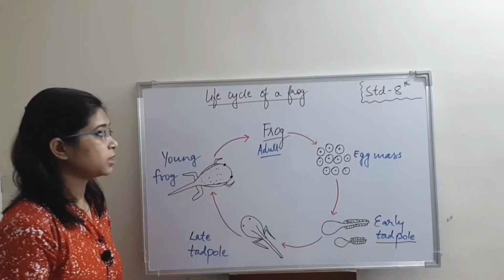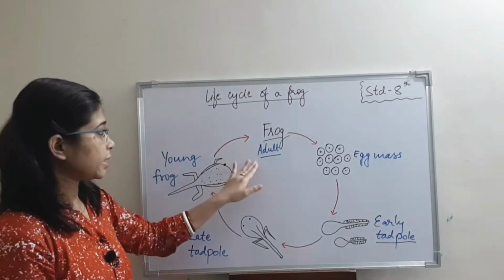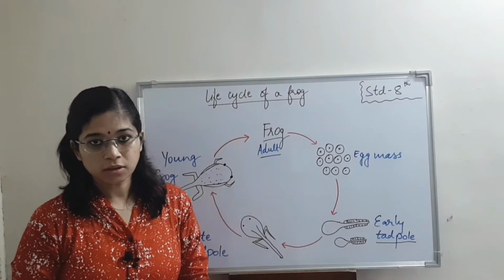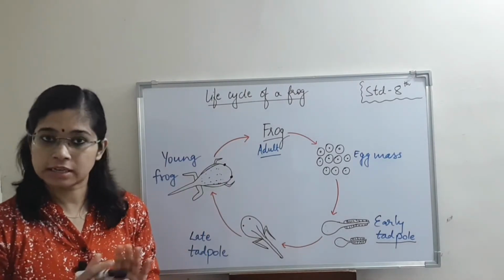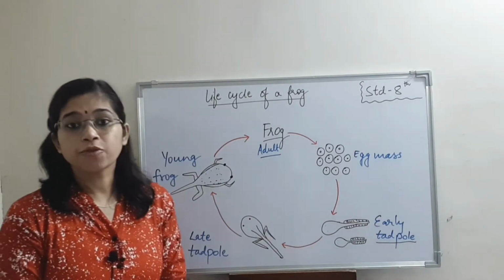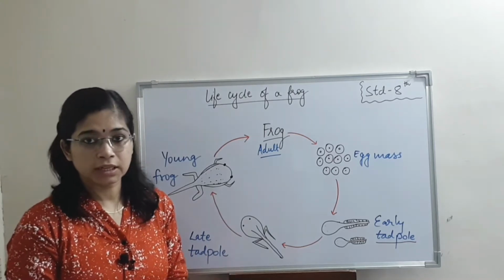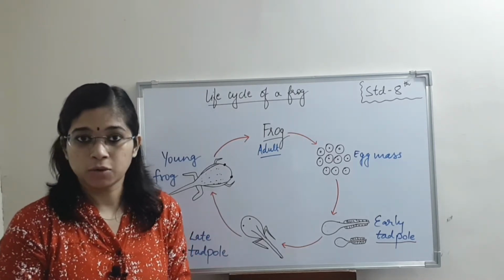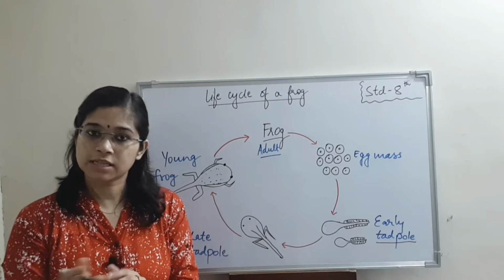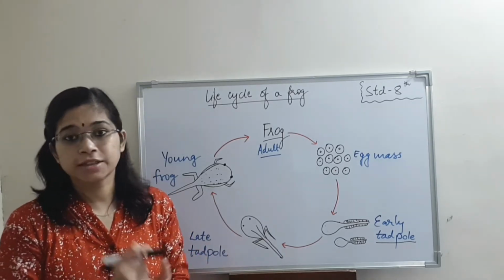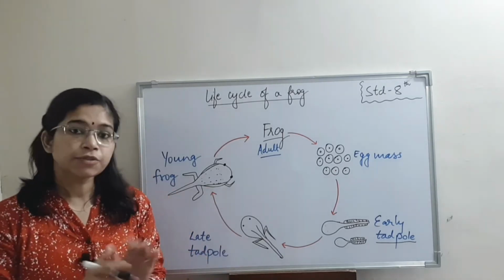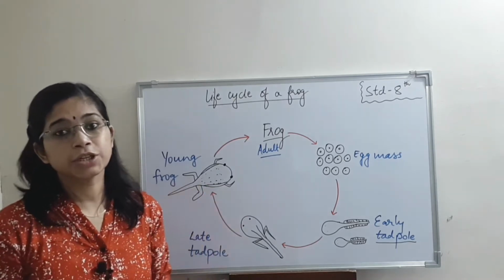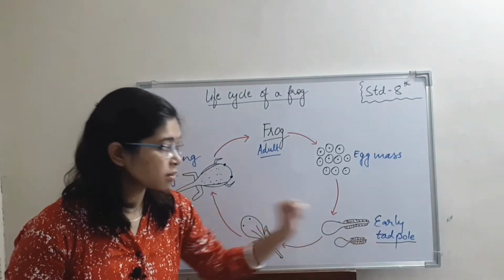According to the life cycle of a frog, the adult frog produces eggs first of all. They produce huge number of eggs at a single time. Then the male frog will come around and swim over the eggs to produce the sperm, or you can say the male reproductive cell. After which the fertilization of the eggs will take place. After fertilization, the egg will hatch into a new organism that is known as tadpole.